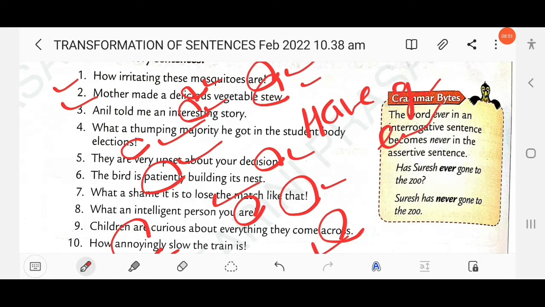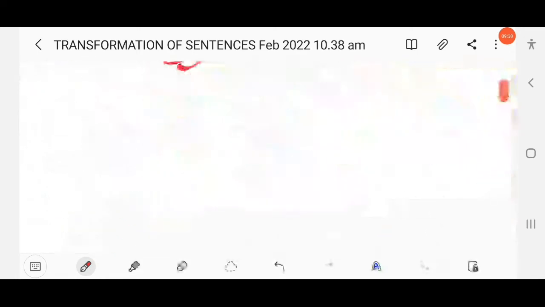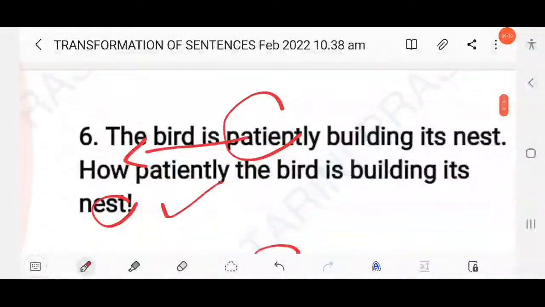Similarly here, has Suresh ever gone to the zoo? Suresh has never gone to the zoo. So you have to just remember the difference between ever and never. Ever is used while forming yes/no questions, and never is used in assertive or declarative sentences.